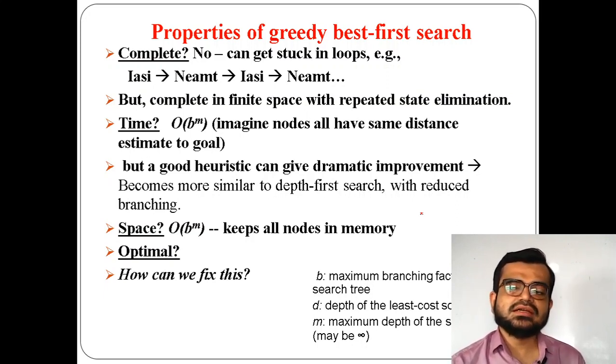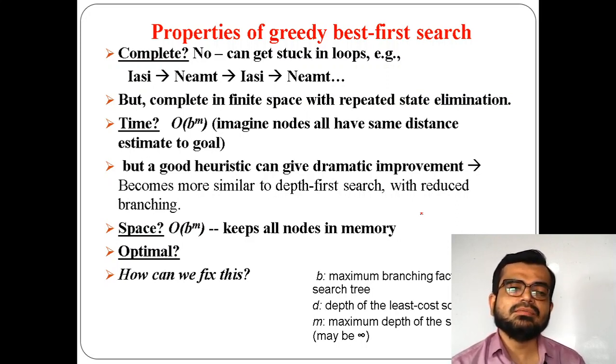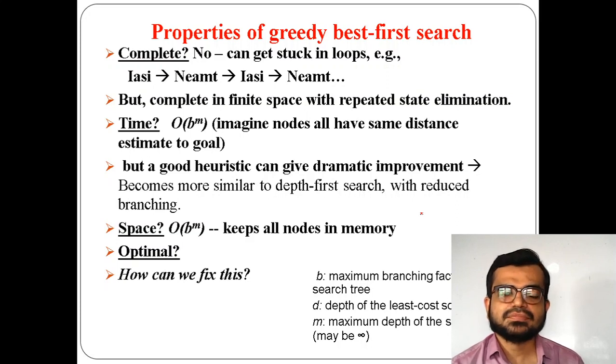The advantage is that it is better than DFS and BFS, because it has domain knowledge. But among the drawbacks, it will not give you a complete solution in all aspects. I say all aspects because in the example I have given, sometimes it gets stuck in a loop, which is an infinite loop. But at some moment it will give you a complete solution when the space is finite, and that too there should not be any repeated state.